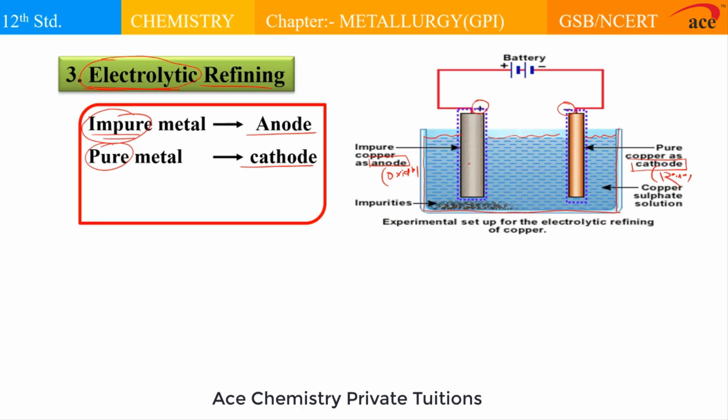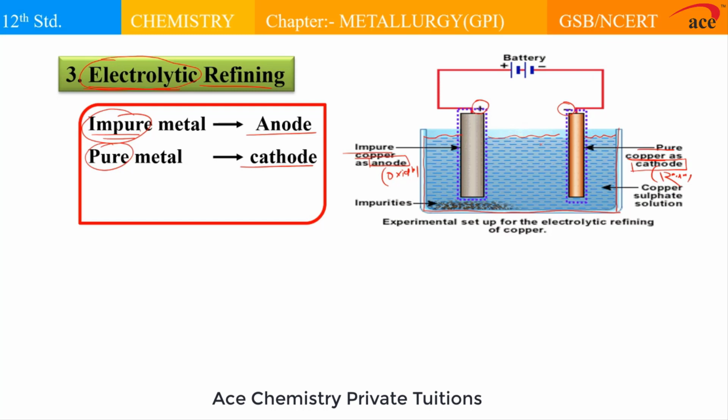Suppose I have to refine copper metal, so the anode will be made up of impure copper, and the cathode will be made up of pure copper. So the electrodes are made up of the same metal, with only a difference of purity. We always take crude metal at the anode and the same pure metal as the cathode.